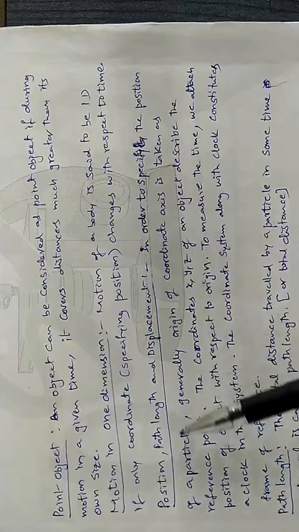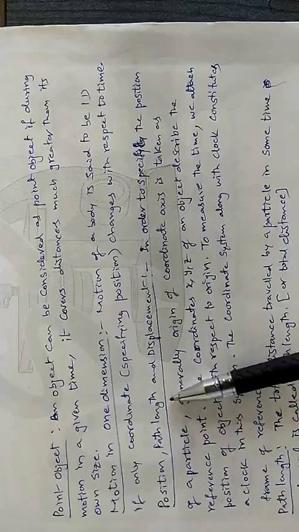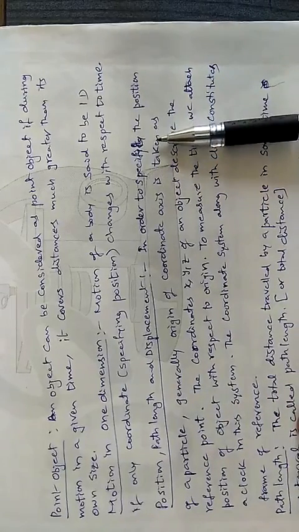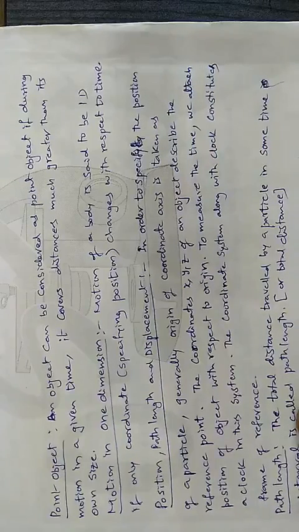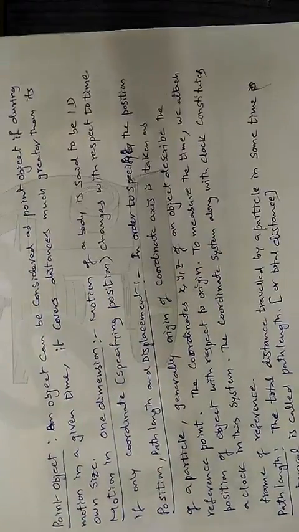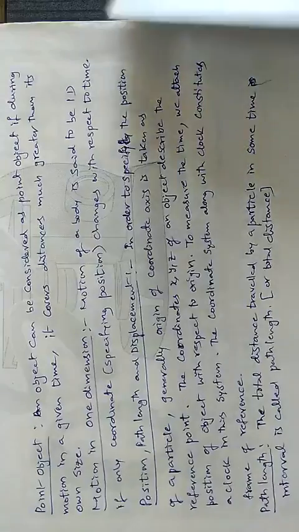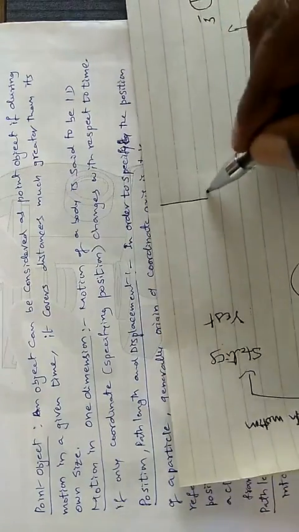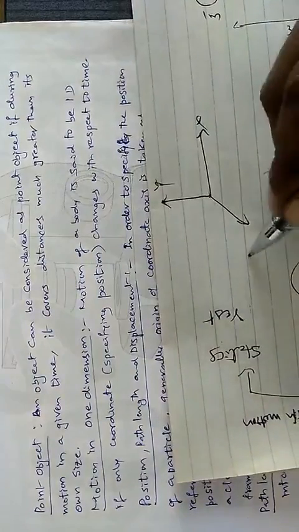Next, come to position, path length and displacement. What is the meaning of position? Generally in physics we need to specify the position of an object. Whenever any object is there, we have to specify its position. To specify the position, we generally take the origin of a coordinate axis, like this: the x-axis, y-axis and z-axis.